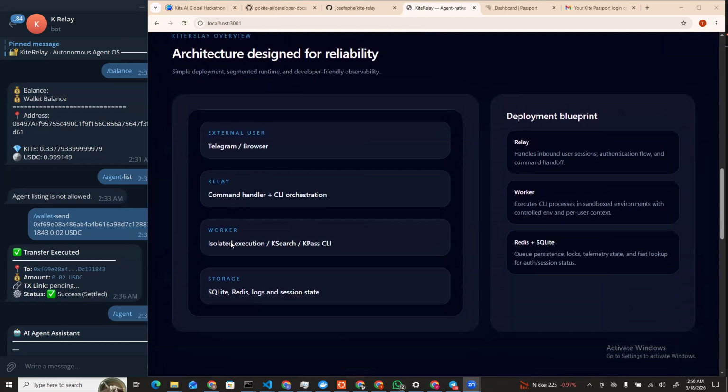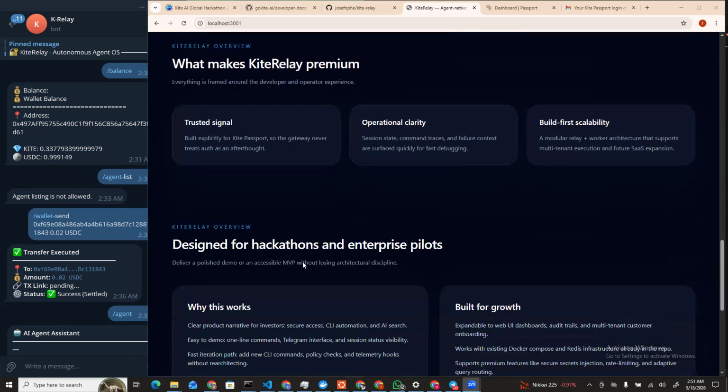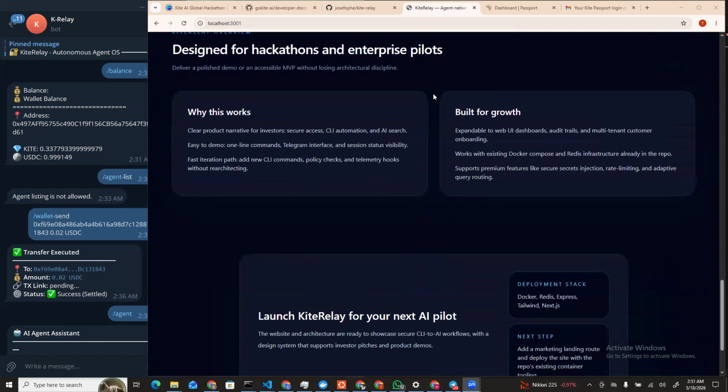All right, so a quick overview: you can use both Telegram or the browser. For now, we're focusing on Telegram. Why? Because it's popular and it attracts so many users already. So with command and CLI orchestrations, we can make KPass, that's the Kite Passport, accessible to everyone. Without further ado, let's go to the architecture.